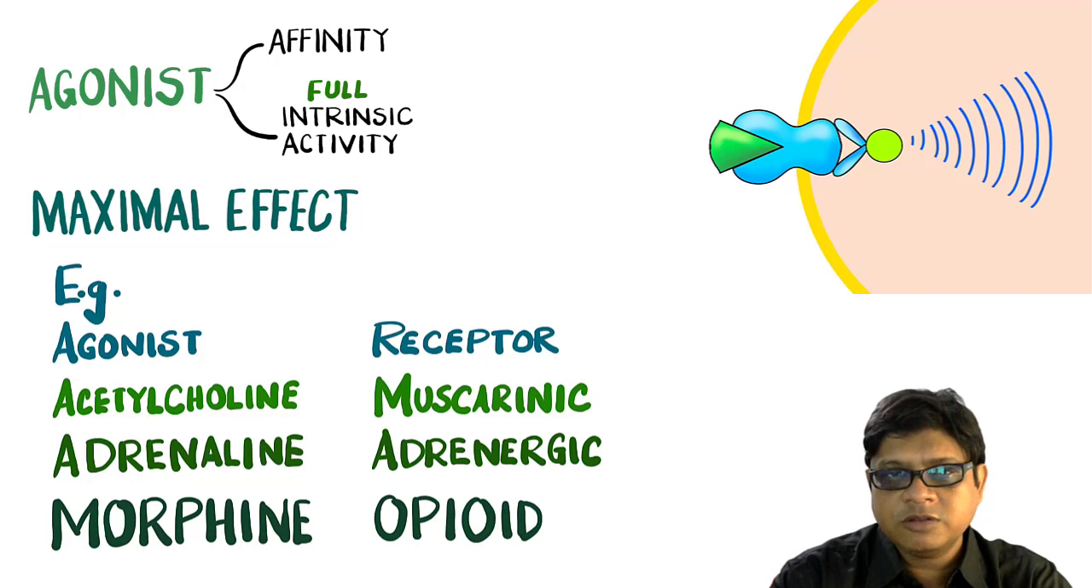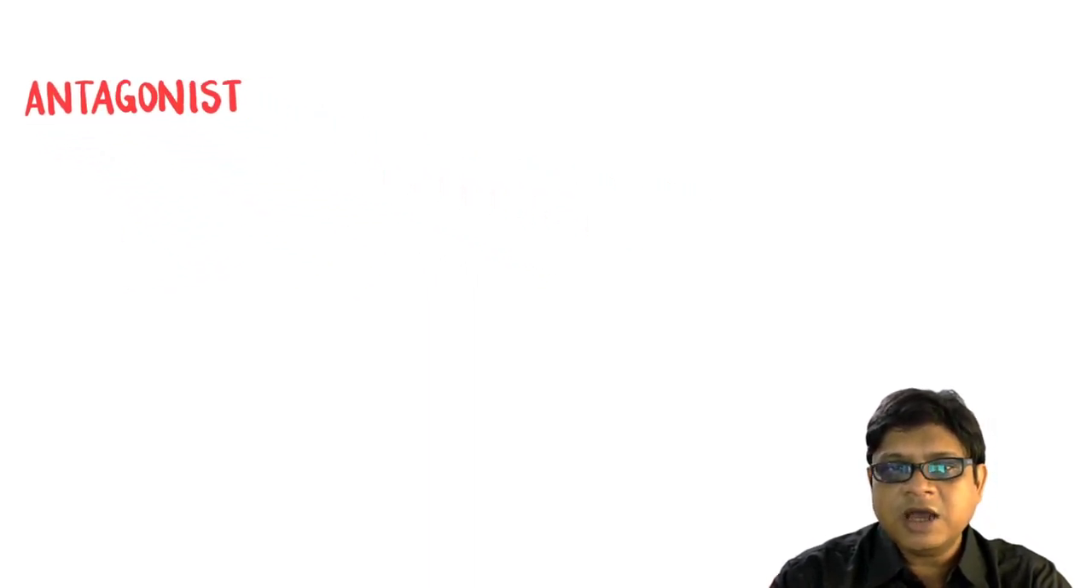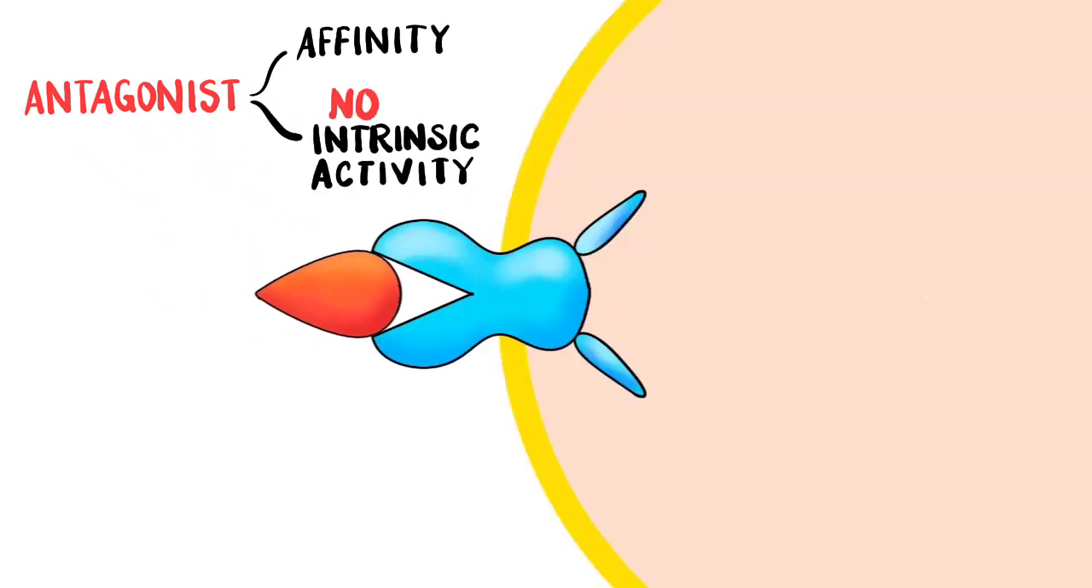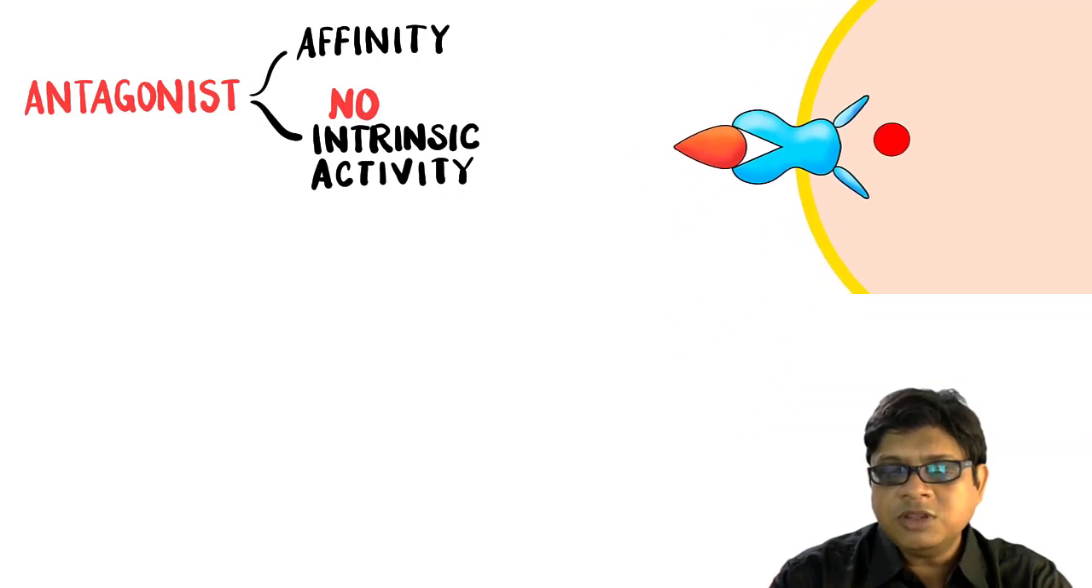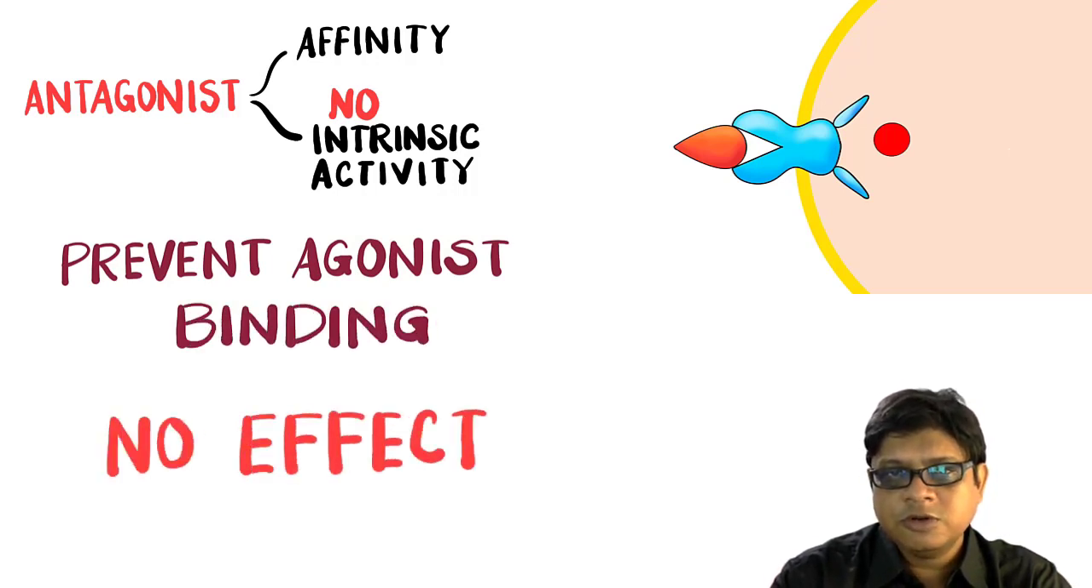The second kind of ligand would be the antagonists, and from the name we can make a guess that the antagonists, they antagonize the effect of agonists. So antagonists are the ligands that have affinity, but they do not have any intrinsic activity. That means antagonists can bind with the receptors, but they themselves do not have any action. They cannot induce any conformational change or generate any signal on binding with the receptor. So they just block the receptor and prevent the binding of the agonists. So the actions of agonists are not produced.